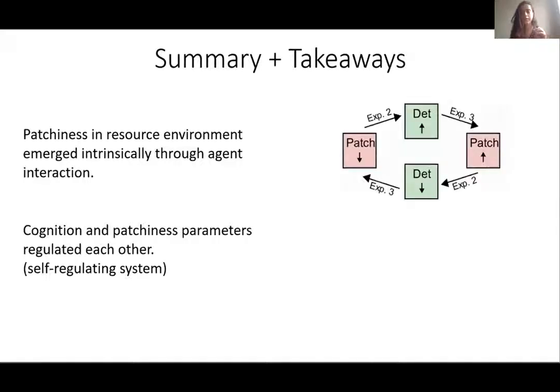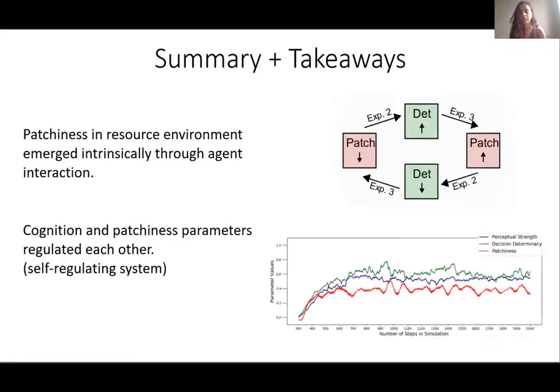So for instance, if we look at the interaction between determinacy and patchiness in experiments 2 and 3, we find that as patchiness reduces, decision determinacy increases. But when decision determinacy increases, it pulls patchiness values higher, which in turn leads to a fall in decision determinacy and a fall in patchiness. So these parameters interact in a way that prevents either from becoming very extreme. And this links us back to the first experiment. If you might remember, this is the plot that I had shown earlier.